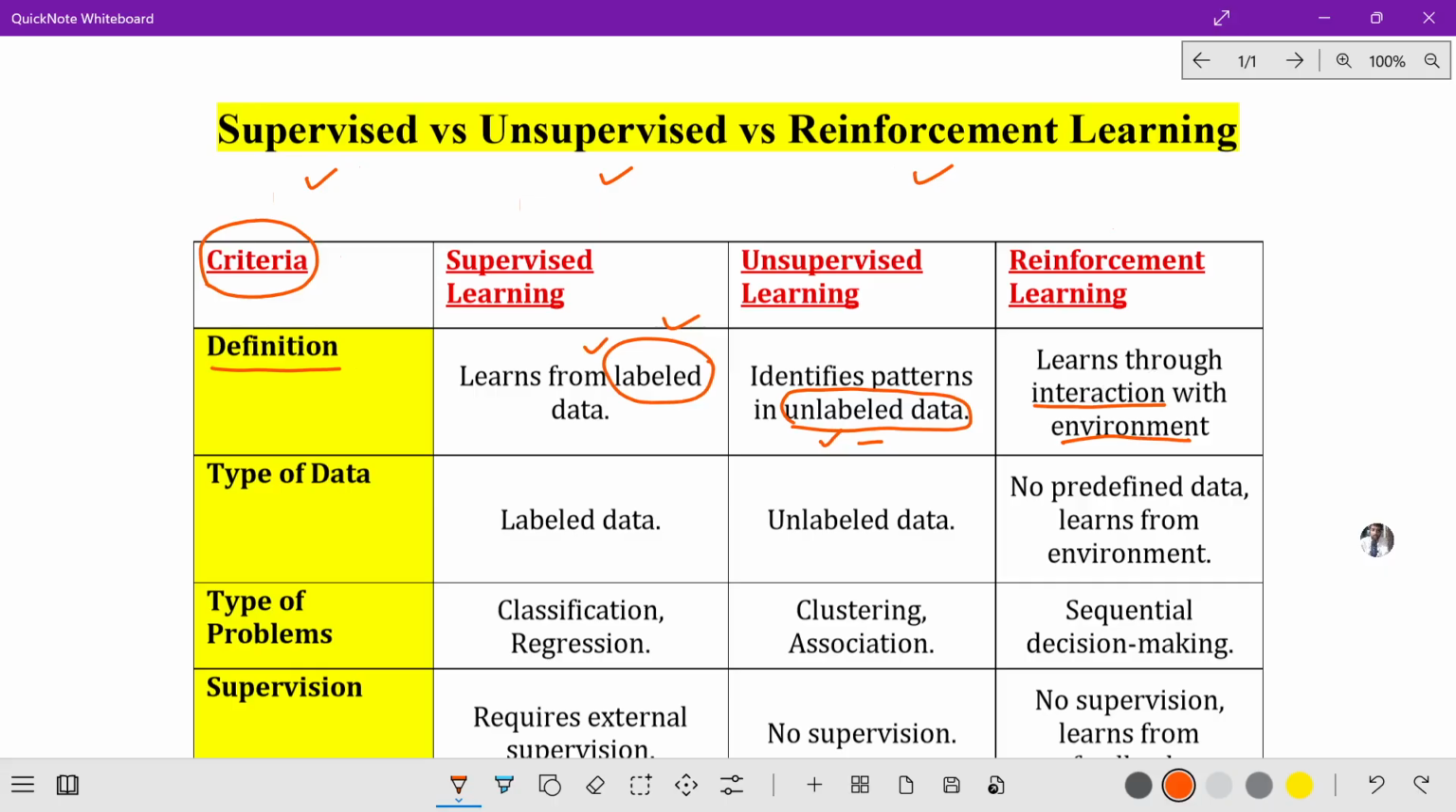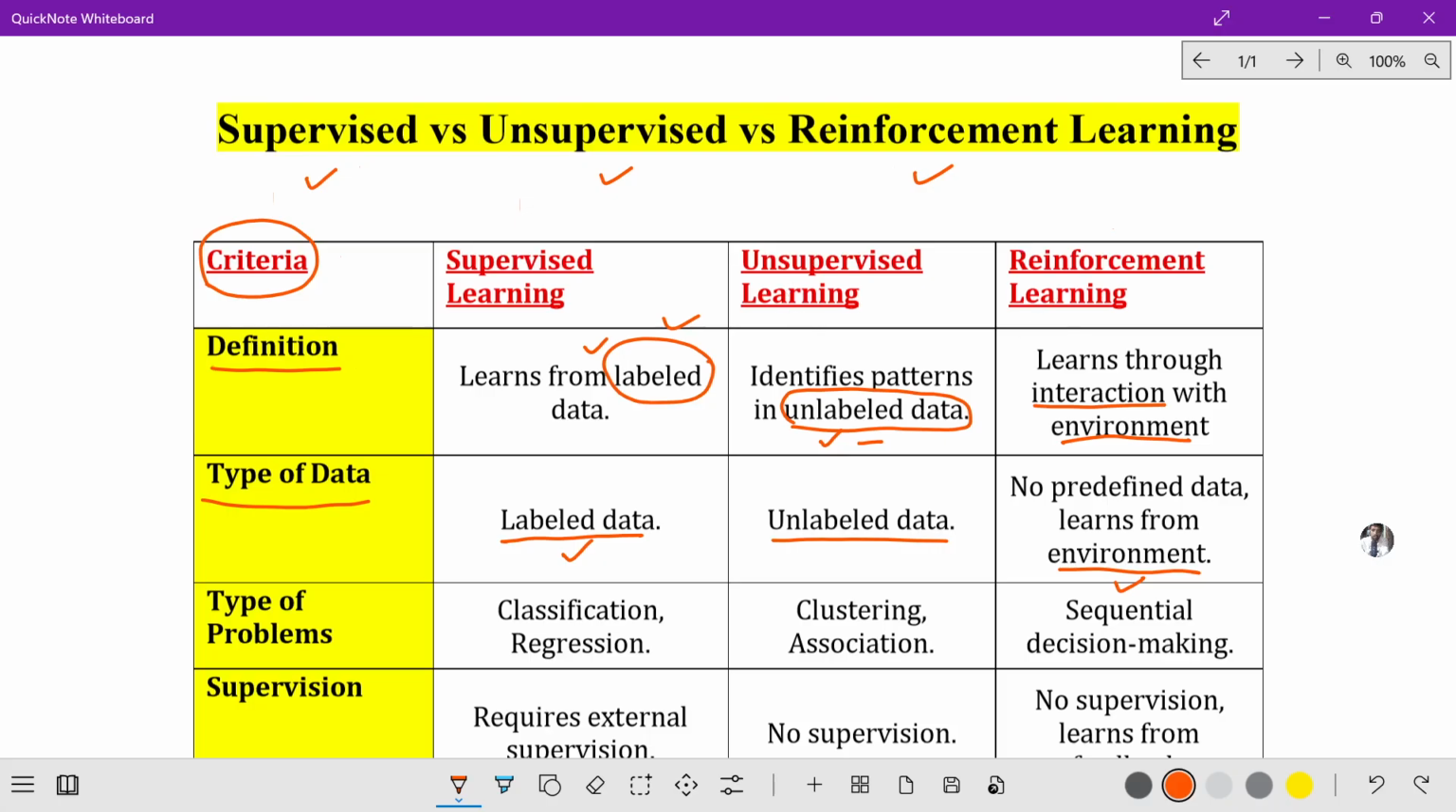The second criterion is type of data. Which type of data are we using? We are using labeled data in supervised learning. But when it comes to unsupervised learning, we are using unlabeled data. And third one is reinforcement learning: no predefined data, it learns from the environment. So supervised learning learns from labeled data, but reinforcement learning learns from the environment. This is supervised, unsupervised and reinforcement learning.